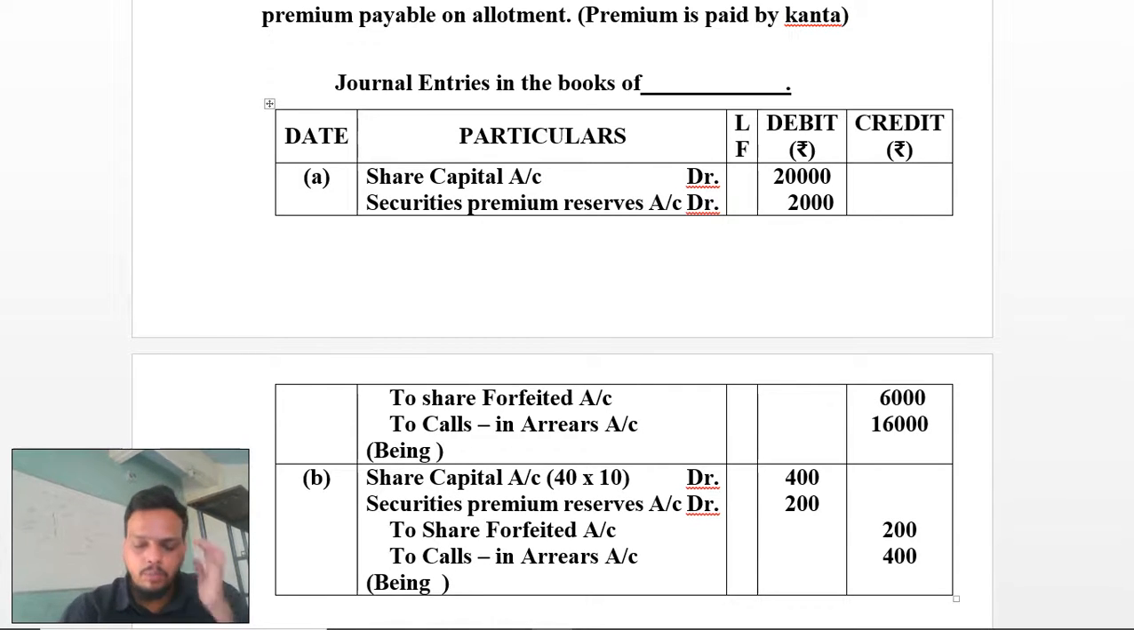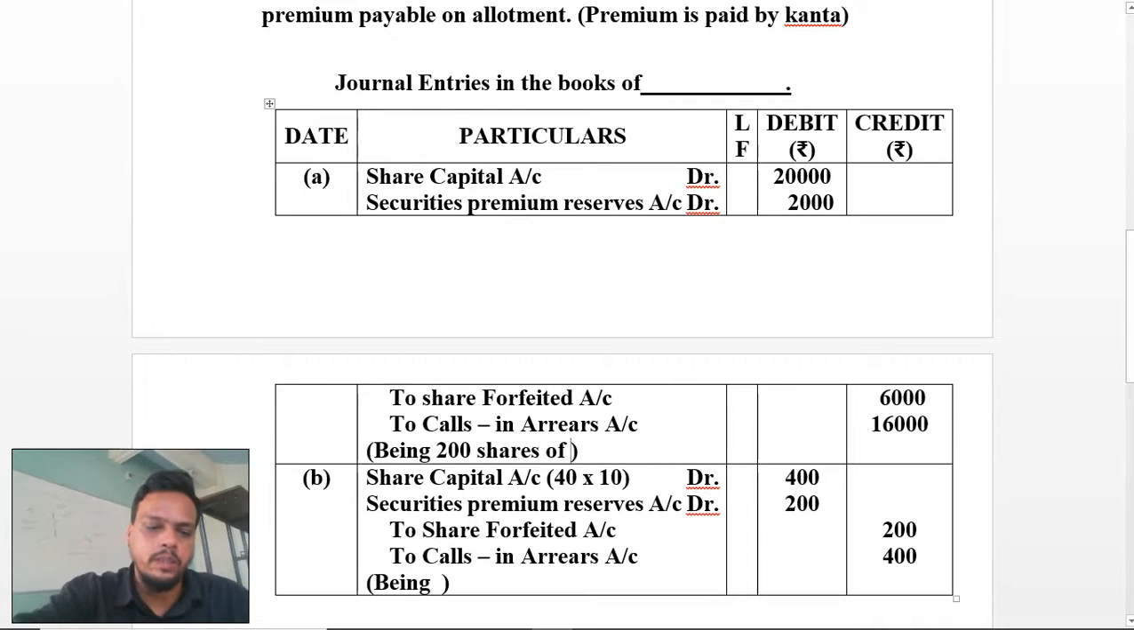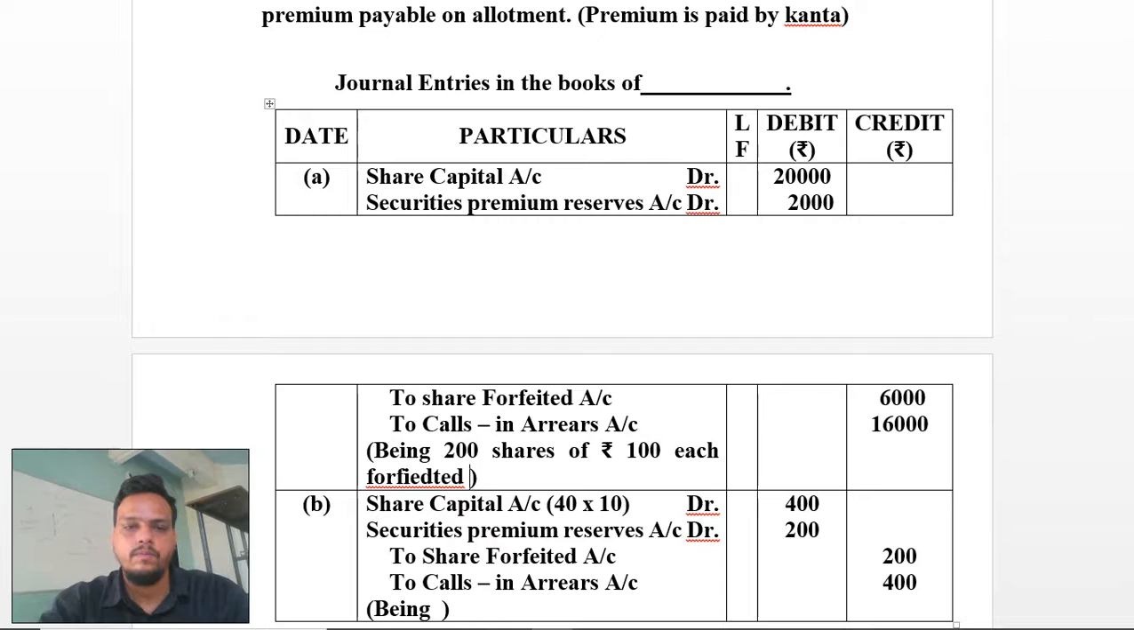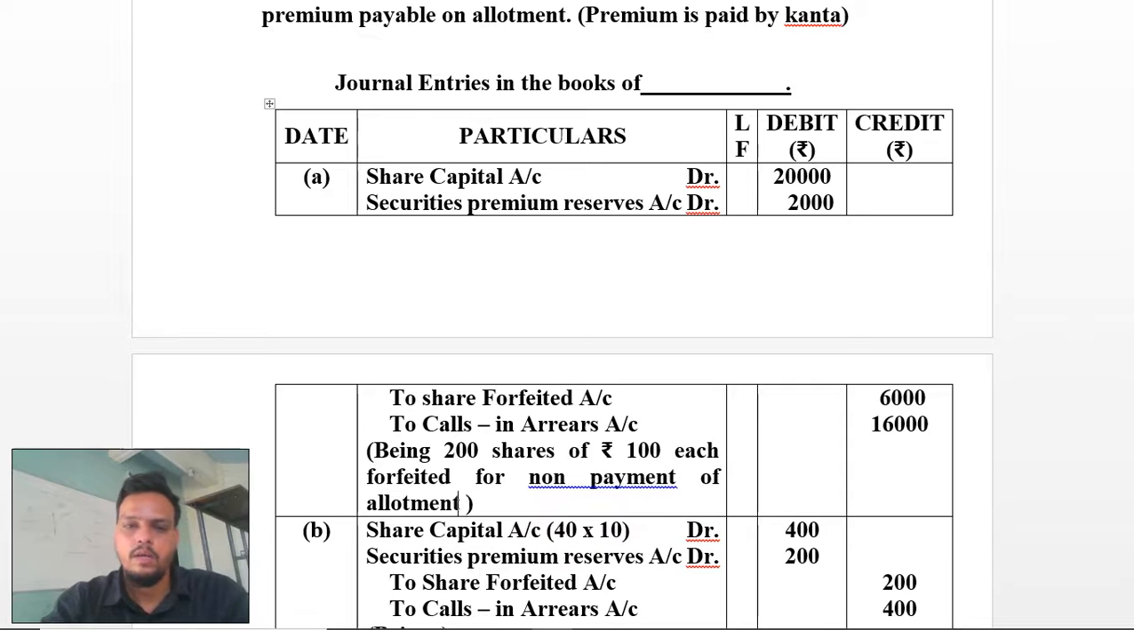Your premium has not been paid. So let's begin with the being: 200 shares of rupees 100 each forfeited for non-payment of allotment and calls. This is the being for the first entry.